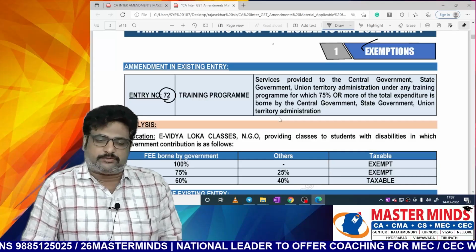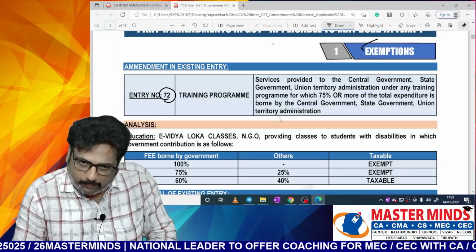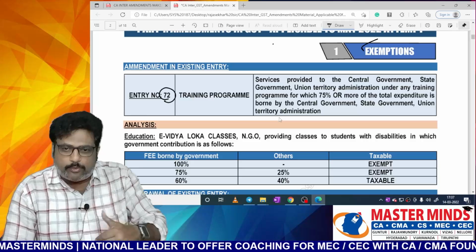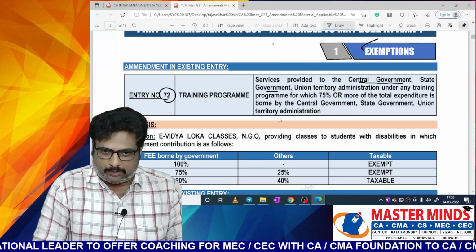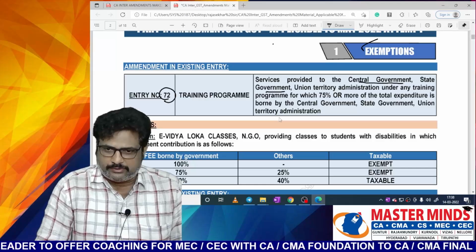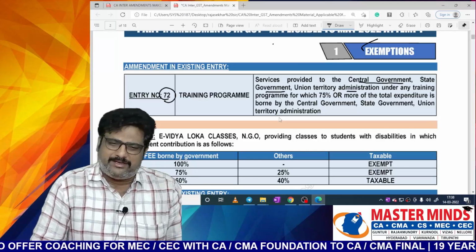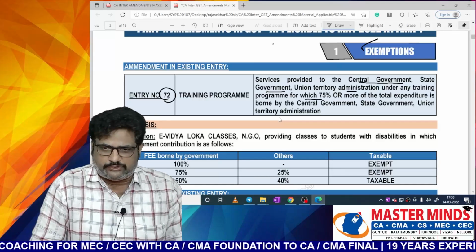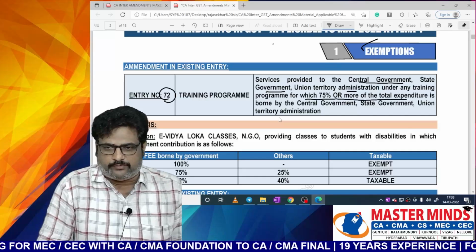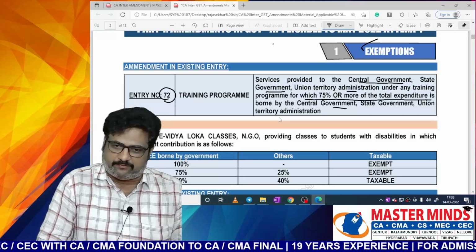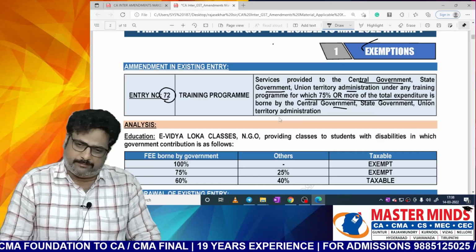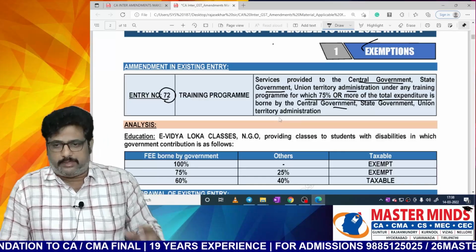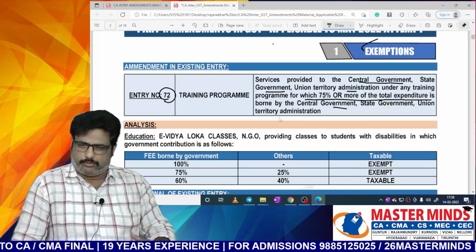See this, the training programs services provided. That means to whom the service is provided, whether to the central government, the state government or the UT, and any training program for which 75% or more of the total expenditure is borne by government, whether central government, state government or Union Territory.